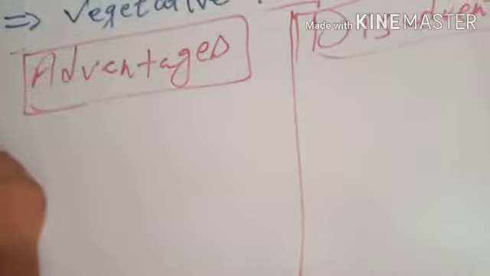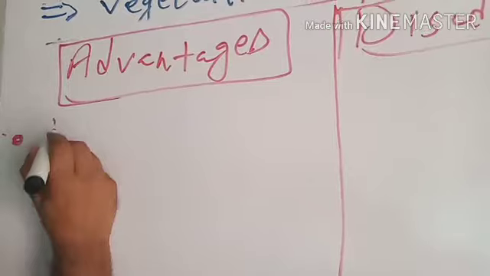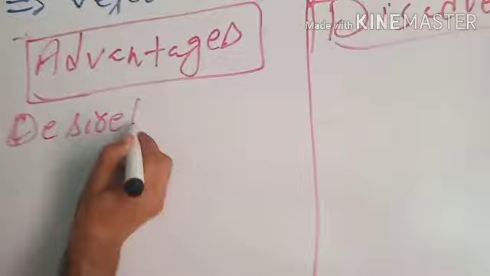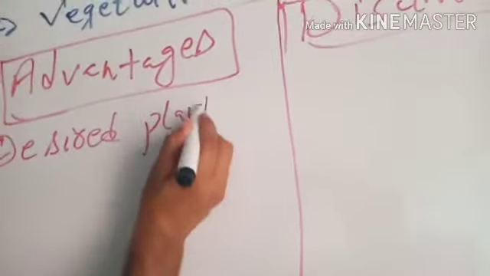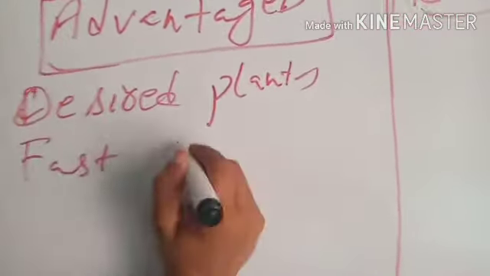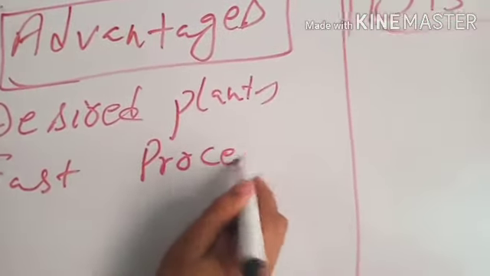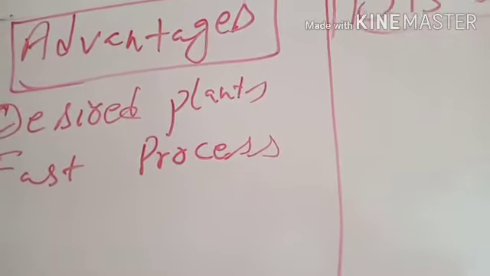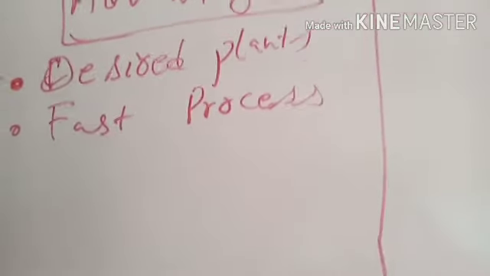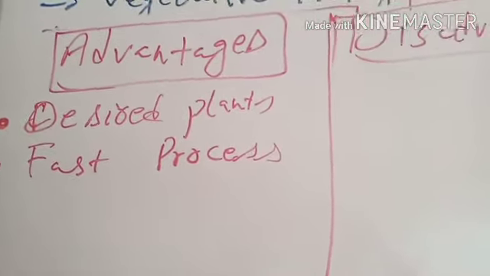The first advantage of vegetative propagation is that we get desired plants. The second advantage is that it is a fast process. In less time we get more plants, because most plants take 1 year or 2 years for their flowering phase, and before going to the flowering phase we are doing vegetative propagation, which is a fast method.